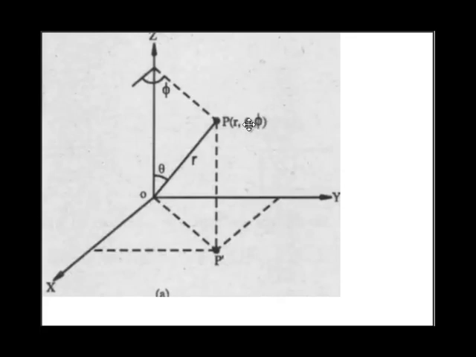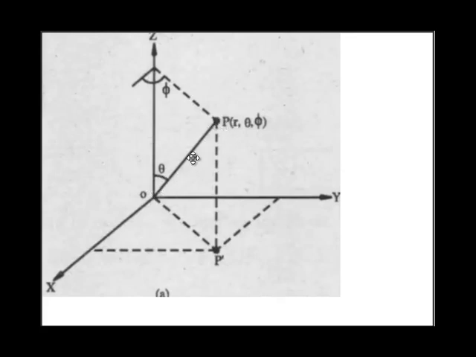Where theta in the spherical system is also an angle, it is calculated as the angle between the projection of point P on origin. This is nothing but the radius, the line that originates from the origin and comes to a point P. It is a radius, and it will form a sphere. If you rotate this line in all possible directions, this point P will draw a sphere. So r can be called the radius of that sphere. It is called r for radius.